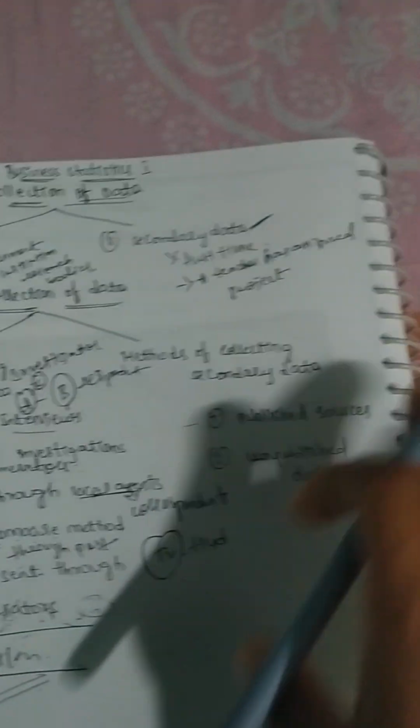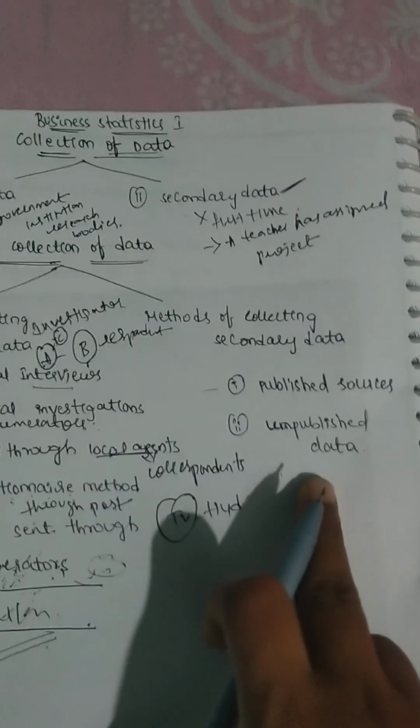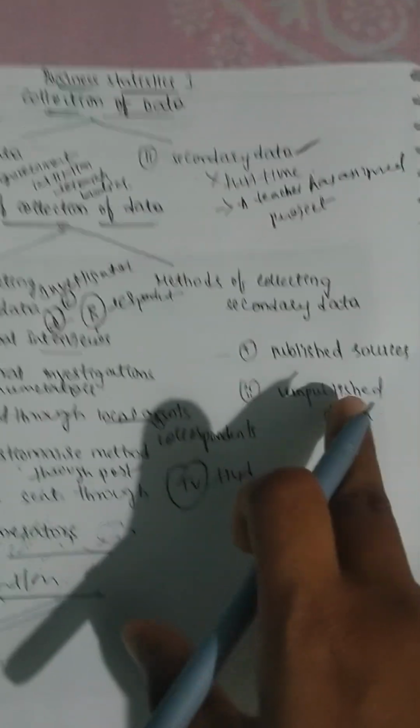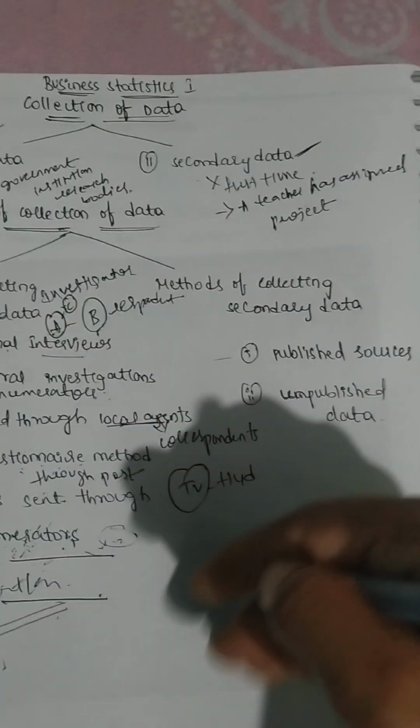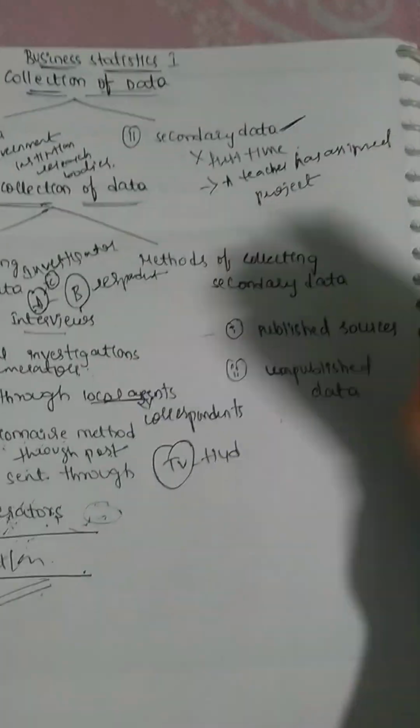Coming to methods of collecting secondary data, you will have published and unpublished sources. Secondary data means the data which already exists, either in the form of published sources or unpublished sources.